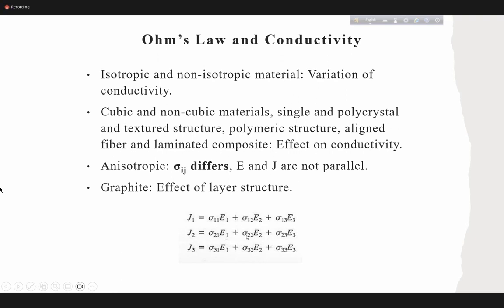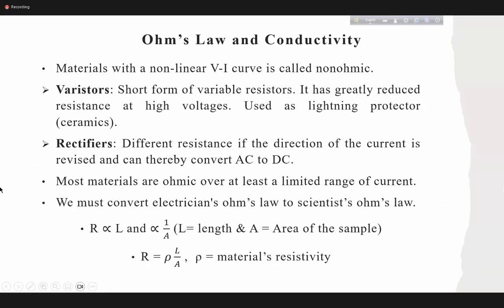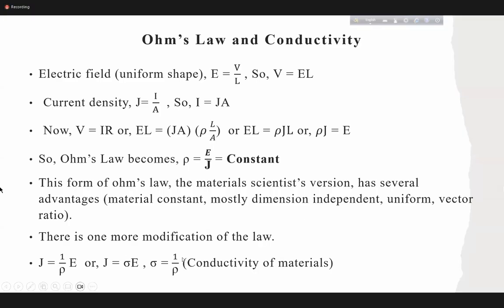J2 is proportional to E2 with sigma 2, and J3 is proportional to E3 with sigma 3. But what we usually write directly is J equals sigma E: J11 E11, J22 E22, J33 E33. As a vector, you can write the J vector equals sigma times the E vector.